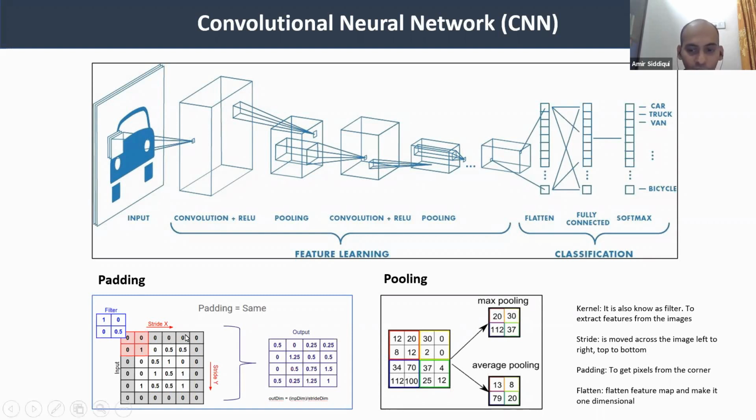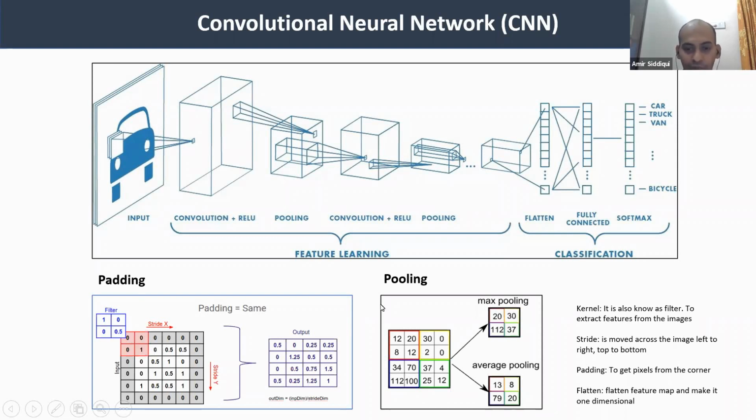So in padding, what we do, we give 0 to all the places at the top, at the bottom, at the left, and on the right side. So this helps us to get all these numbers coming in the filter more than once. So this is the purpose of padding. To get these features more than once, we apply padding. There are different types of padding, 0 padding and so on. We are applying the 0 padding, so we can get this feature number 1 more than once in this filter.